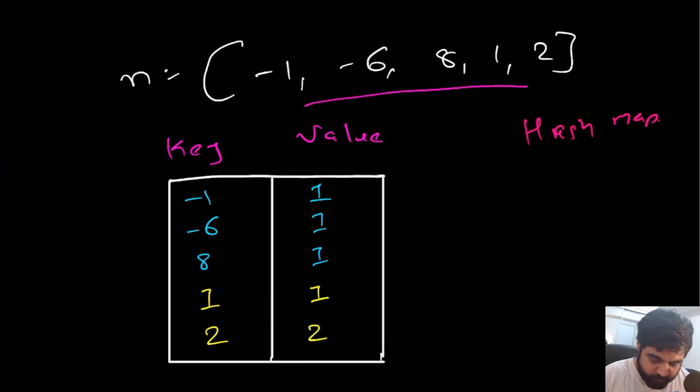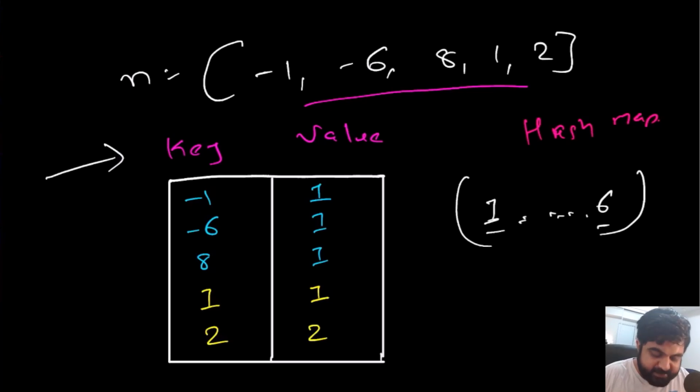Now all we need to do is, we know that the answer could only lie between 1 and 6 for the first missing positive, nothing more than that. So we will run a loop from value number 1 to 6, and we will see whether all the values between 1 and 6, including 1 and 6, are present inside this hash map as keys or not. And we would be able to do this in constant time, because that is one of the properties of the hash map, and that is going to make our lives much easier.